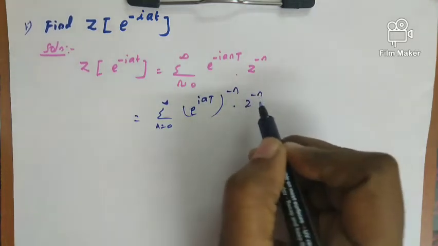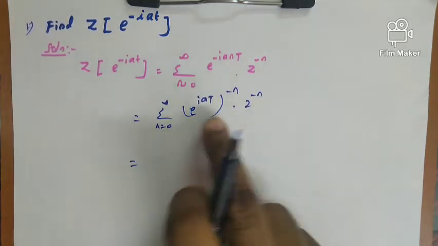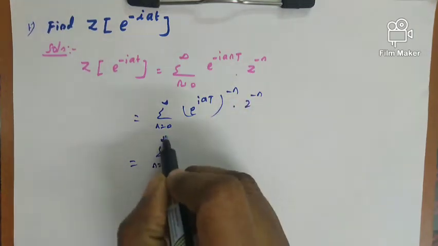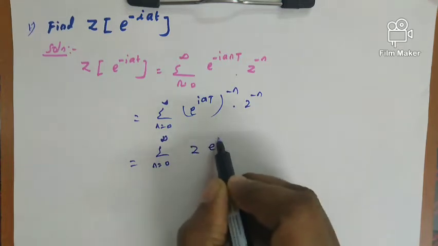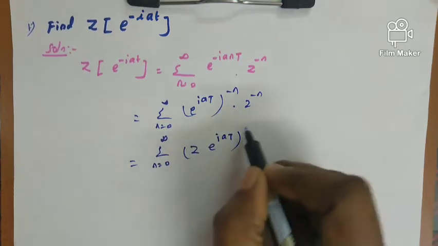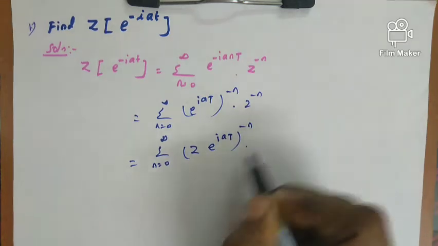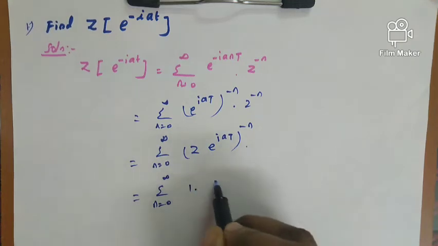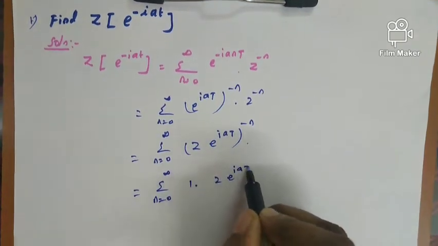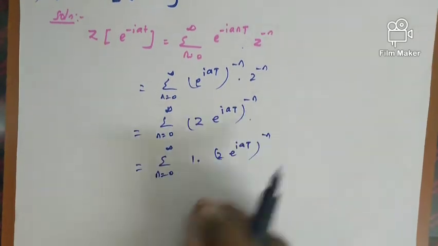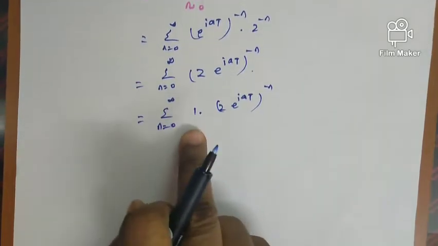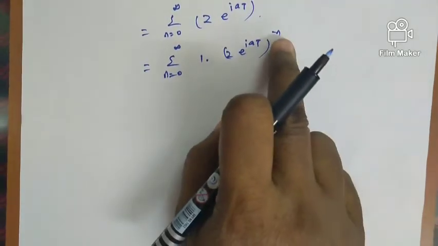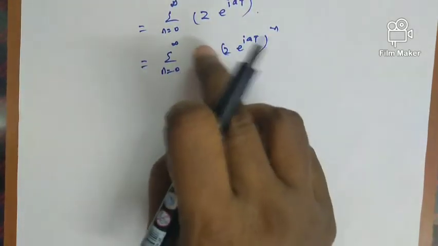In both terms the power is minus n. So this can be written as the sum from n equal to 0 to infinity of (z e^(iat))^(-n). According to the definition, we can make this 1 into (z e^(iat))^(-n). Now this is nothing but the Z transform of 1, with 1 into z^(-n). In the same manner, here it is 1 into some function to the power minus n.